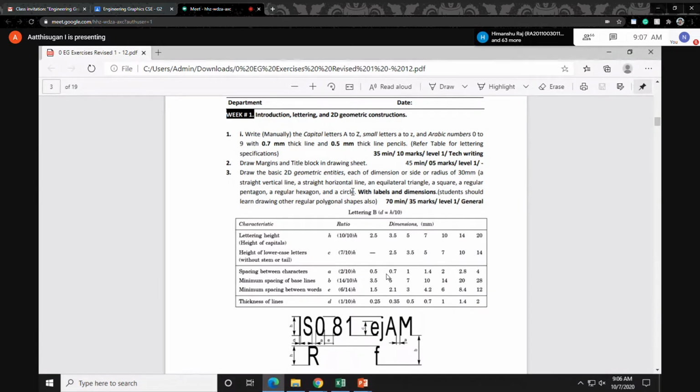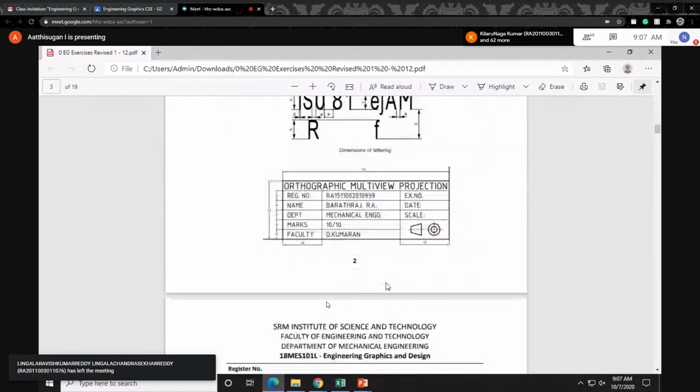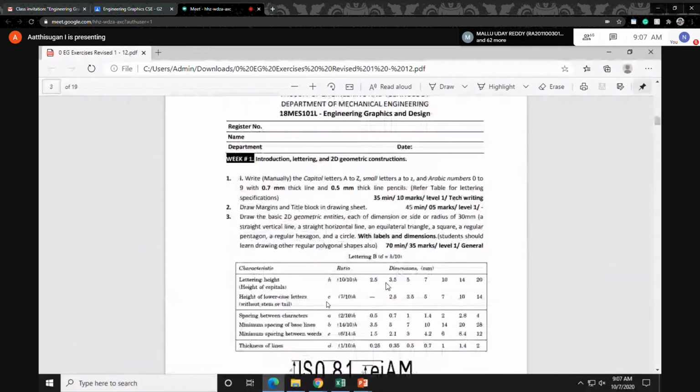So the first week, what we discussed in the last class was lettering. In that you have to use thickness.